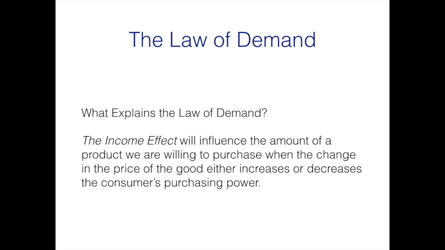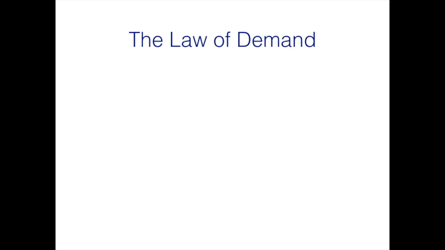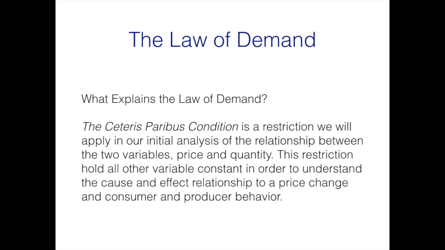The income effect is another factor, and it is best explained when we consider a person's budget. With stable prices for all goods and services, a rational person will allocate their income amongst those goods and services that they deem to have the highest value or utility for that person. If, however, the price of a good or product decreases and the person's income stays the same, that individual has a greater purchasing power. With the same amount of money, the consumer can now purchase more of one product or more of every product. By isolating the price and quantity variable in a market transaction, we can observe how much the quantity demanded will change with various price changes.